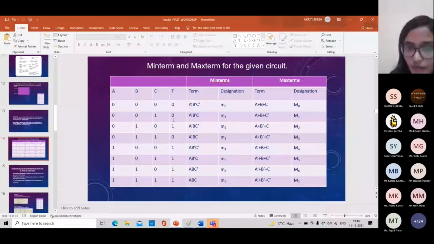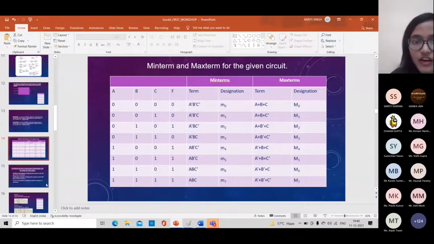So I will write A complement B dot C complement plus this term plus this term plus this term and plus this term. This will be the SOP for F. As SOP is combining the min terms with OR, it gives sum of product. We will combine those min terms for which output is high.